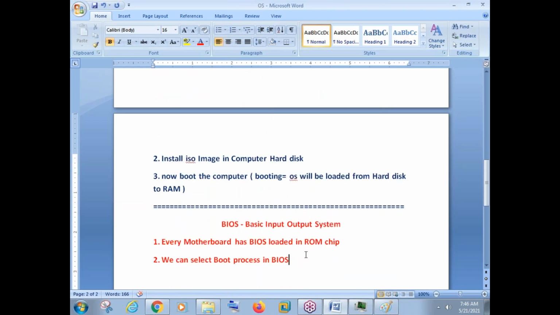Okay, so we can select the boot process in BIOS, but the question here is how to enter in BIOS. Anyone, please? Anyone can tell me how to enter in BIOS? By pressing the F12 key when the computer is booting, exactly, we need to enter that BIOS screen.